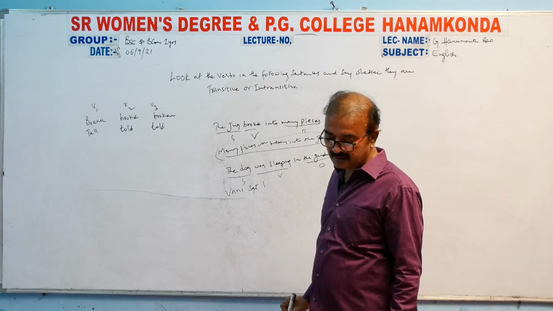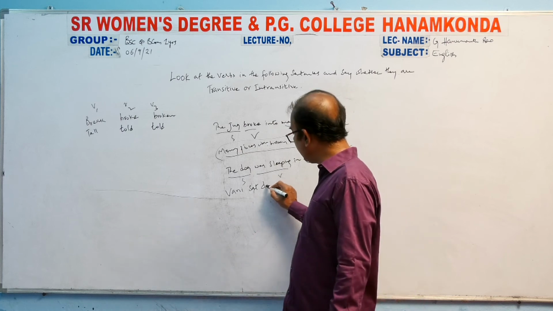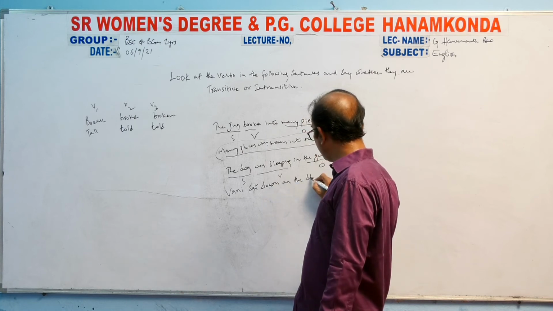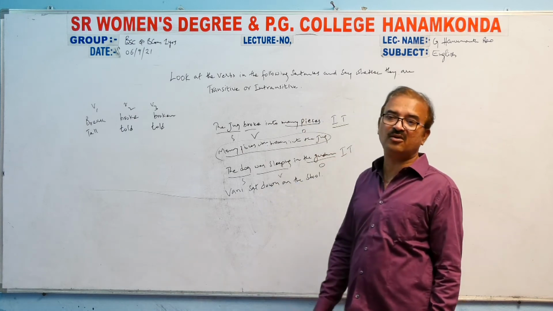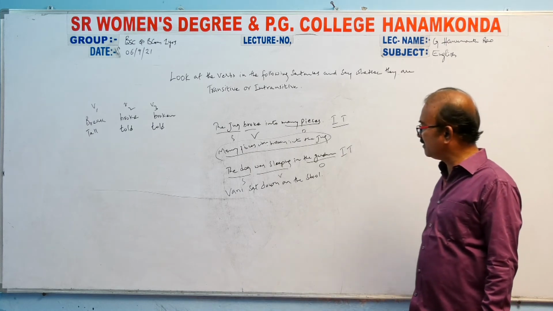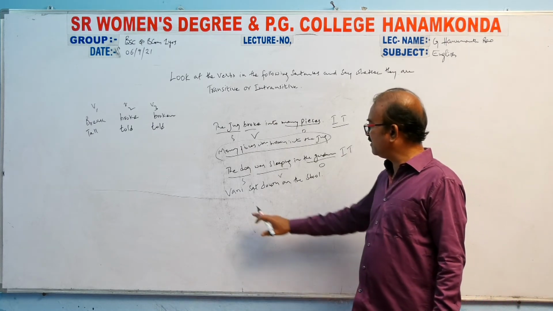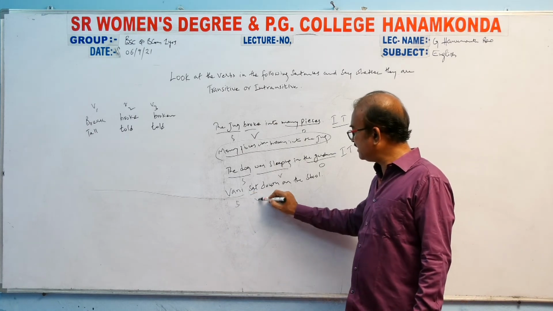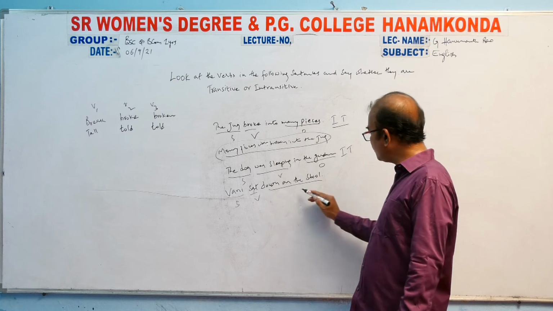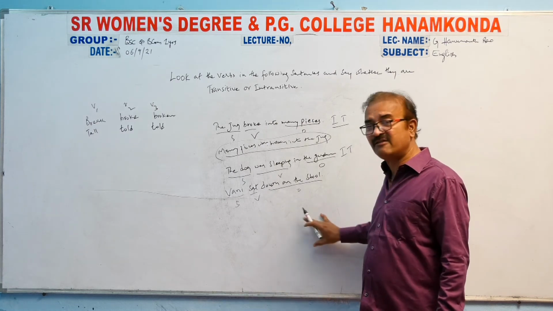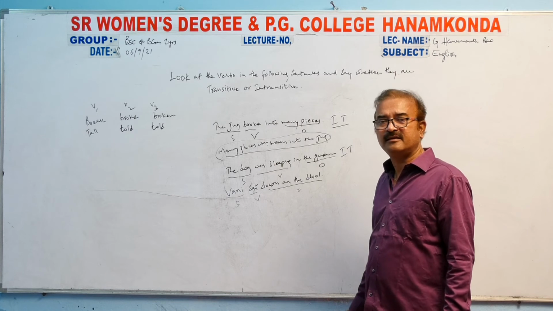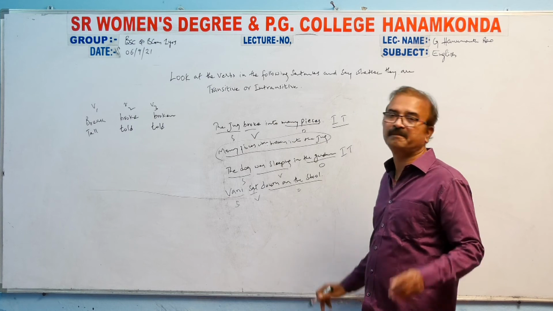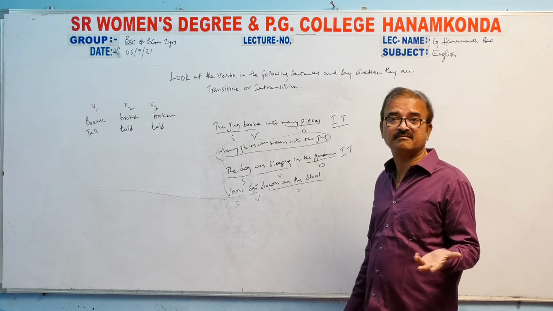What is that? Down on the stool sat one. Check this. Subject, sat is the verb, down on the stool is the adverbial. Down on the stool, sat one. Because the object goes to the place of the subject, down on the stool sat Vani. Is there any meaning in that?